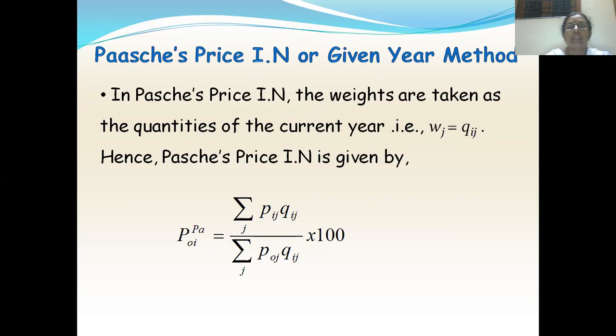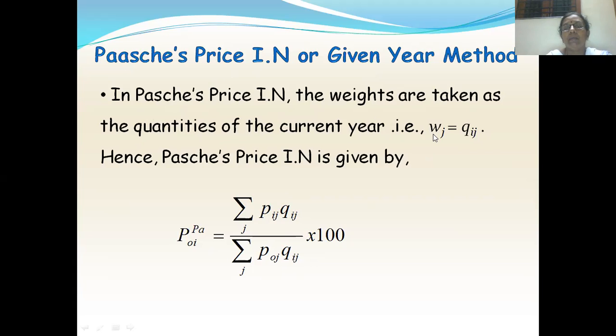Similarly, you have Paasche's price index number, or it is called as given year method or current year method. Why it is called as current year method? Because here we are taking weight Wj as quantity of the jth commodity in the current year. So in Paasche's price index number, the weights are taken as the quantities of the current year.